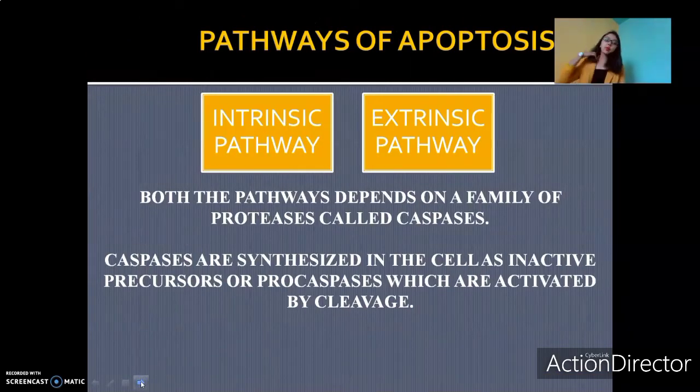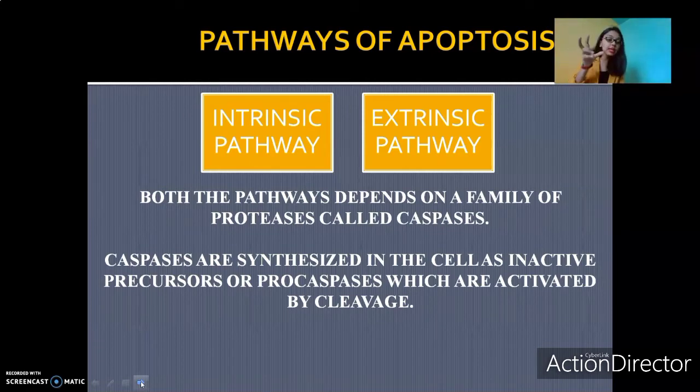Moving on to pathways of apoptosis. Mainly there are two pathways: intrinsic pathway and extrinsic pathway. Both these pathways are controlled by a family of proteases called caspases. Now, what are proteases? Proteases are nothing but proteolytic enzymes. What do you mean by proteolytic enzyme? The name itself suggests it. They cause the lysis or the breakdown of proteins. So if the proteins break down, what do they break down into? They break down into smaller, simpler structures called amino acids.